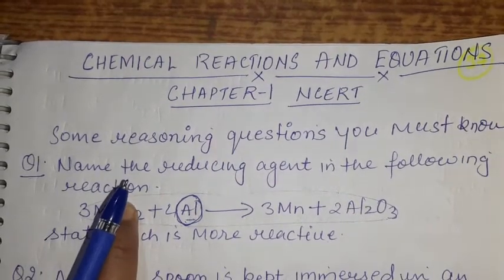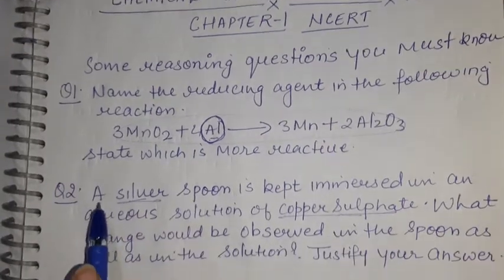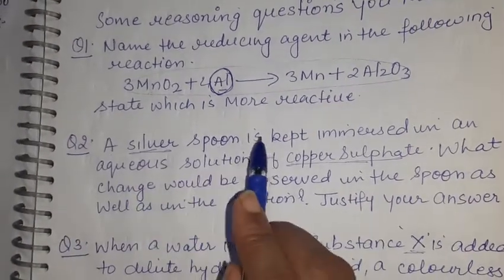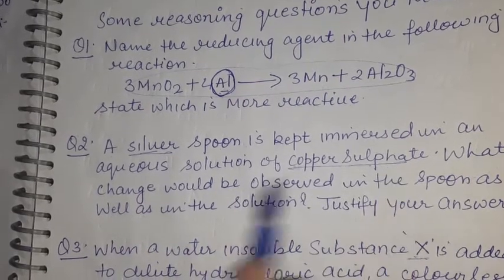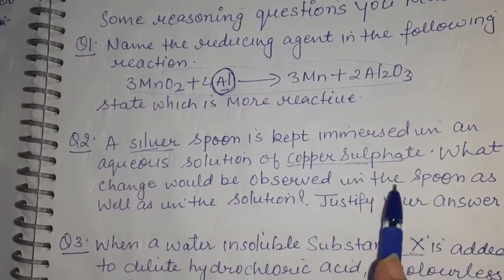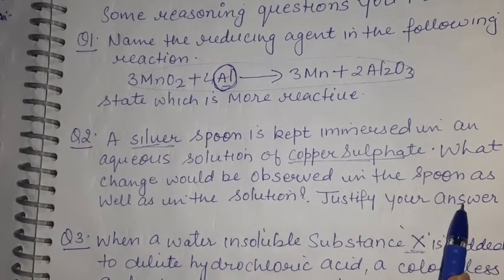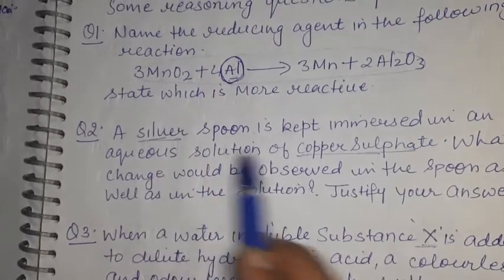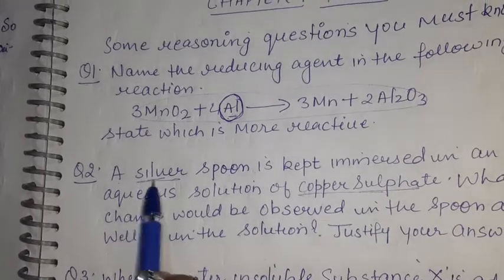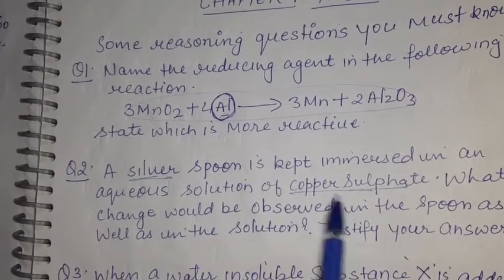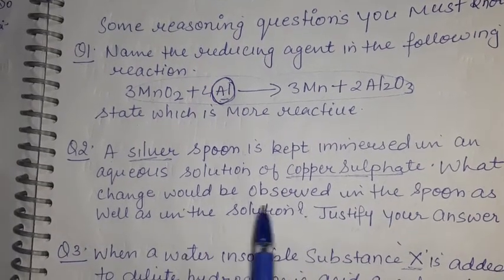Okay, fine. Now we move to question number 2. A silver spoon is kept immersed in an aqueous solution of copper sulfate. What changes would be observed in the spoon as well as in the solution? Justify your answer. What does this mean? First, you must be saying, beta, I have underlined certain words because these are the keywords. Silver, copper sulfate. A silver spoon is immersed in a copper sulfate solution and they are asking you what will happen.